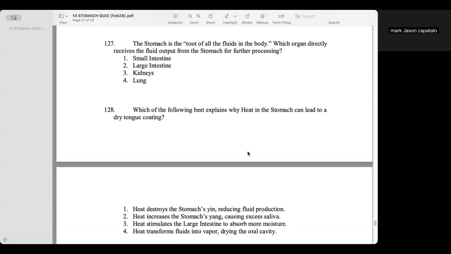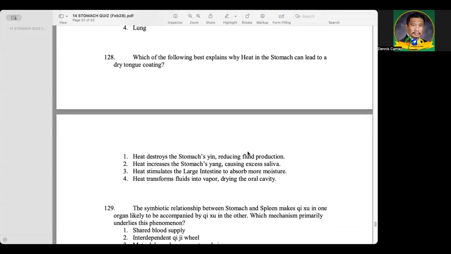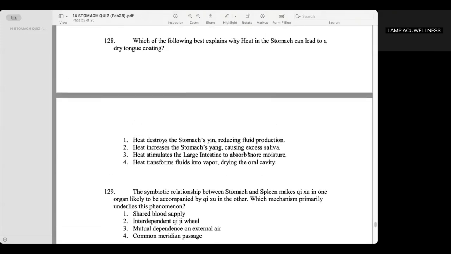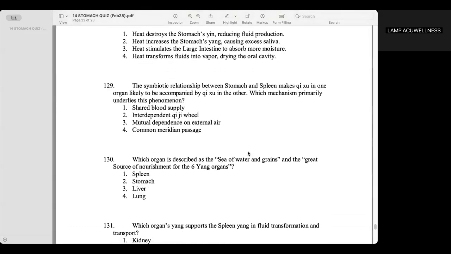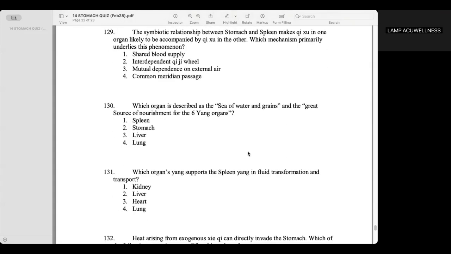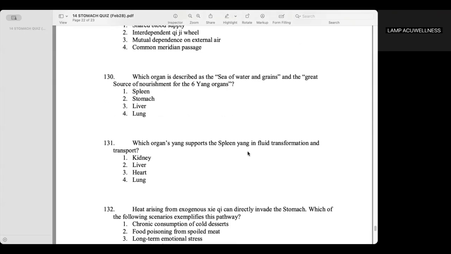Small intestine. Which of the following best explains why heat in the stomach can lead to dry tongue coating? Heat destroys the stomach yin, reducing fluid production. The symbiotic relationship between stomach and spleen makes qi deficiency in one organ likely to be accompanied by qi deficiency in the other. Which mechanism primarily underlies this phenomenon? Interdependent qi wheel. Which organ is described as the sea of water and grains and the great source of nourishment for the six yang organs?